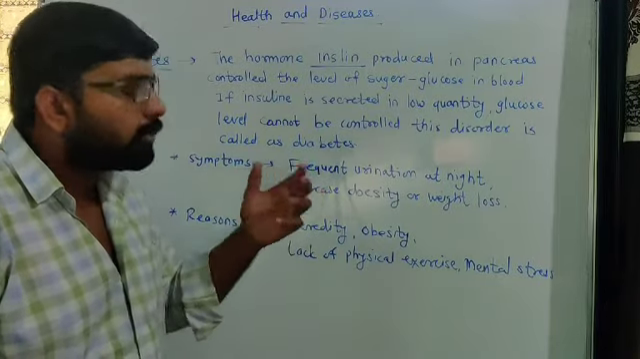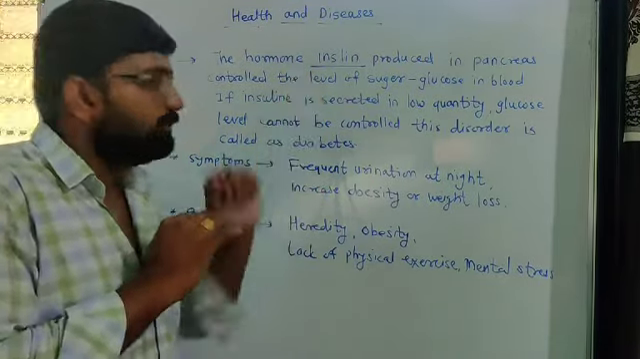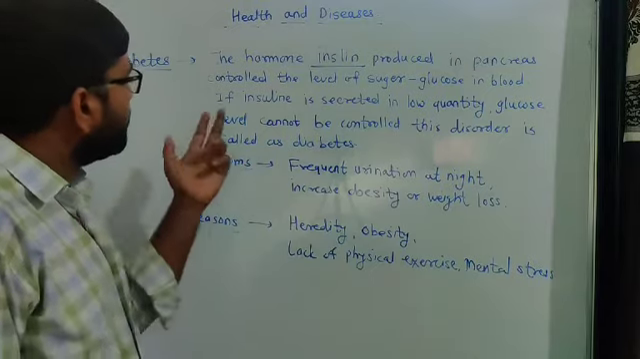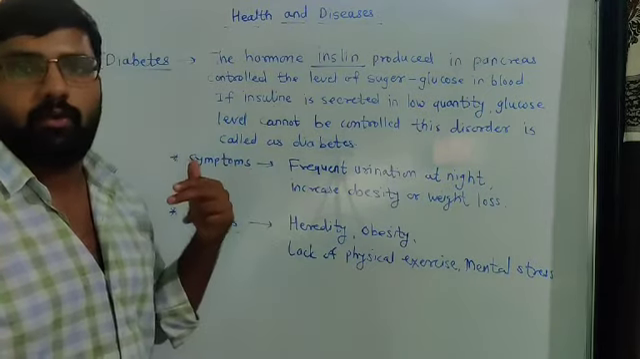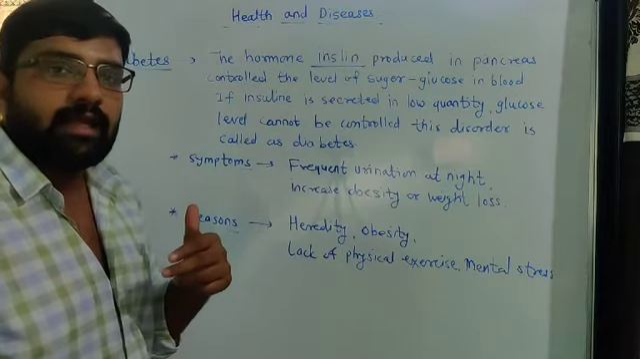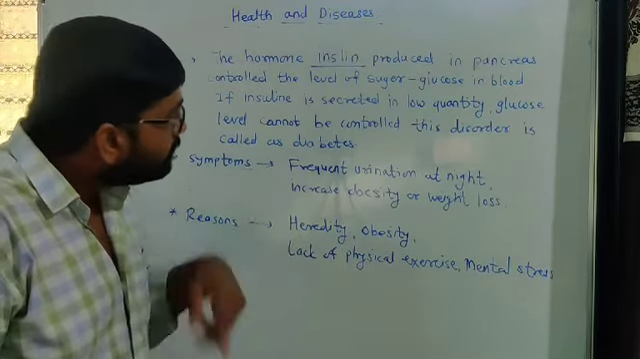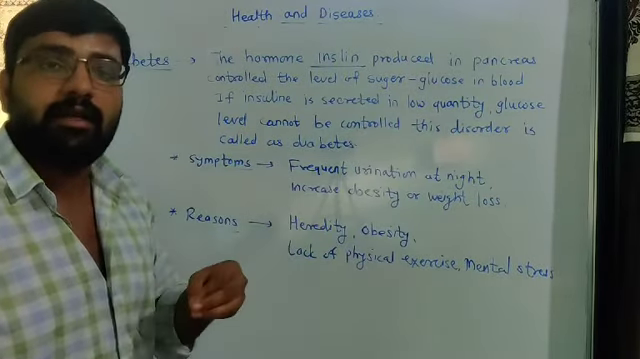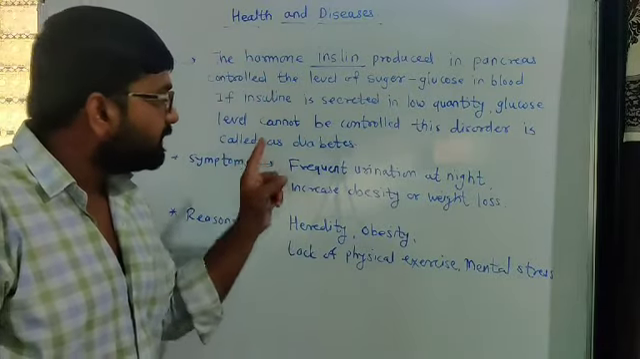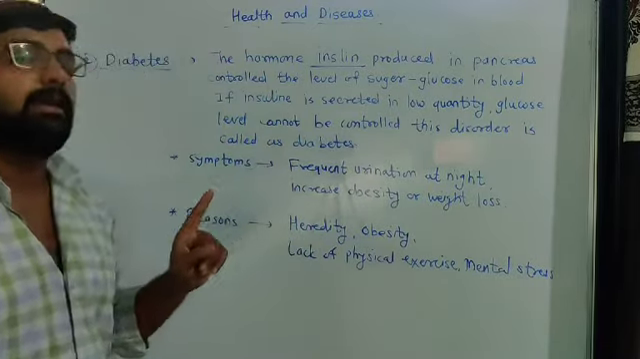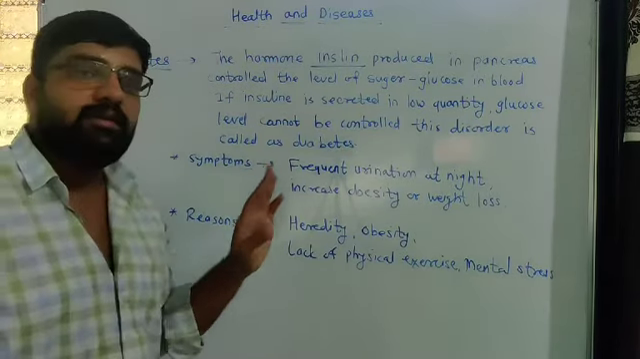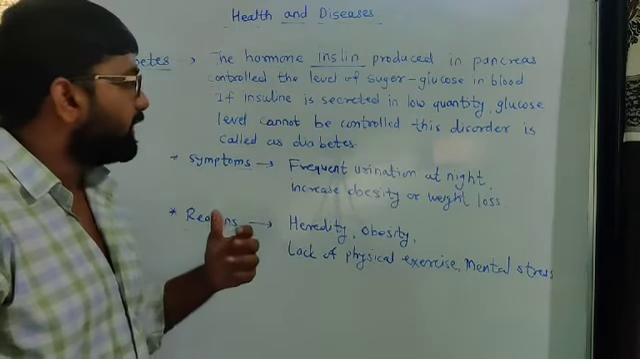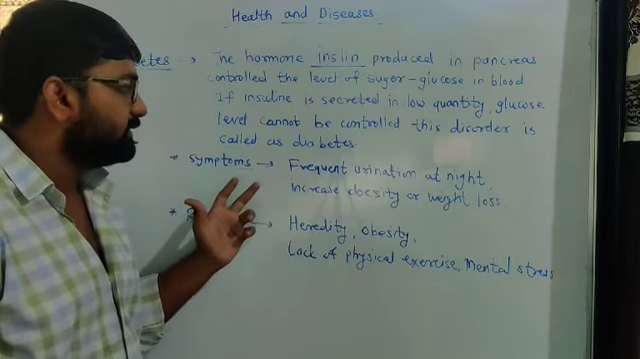So who will control that good level of sugar? That is the insulin, which is secreted by the pancreas. Now, generally, if this insulin secretion is low in our body, if the production of insulin is low, then the level of glucose present in our blood cannot be controlled, and that disorder is simply called diabetes. So the sugar level in blood cannot remain in control, and the disease is called diabetes.